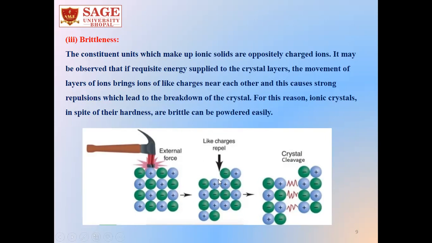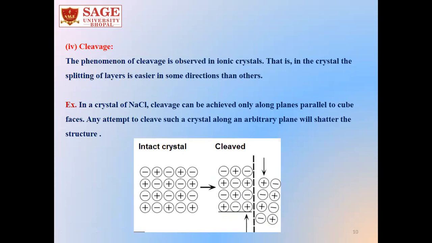sliding of these layers happens, and the movement of these layers brings the like charges near each other. So now the positive charges are next to each other, and this will cause a strong repulsion. Because of the strong repulsion of the like charges, the breakdown of the crystal takes place. So for this reason, although the ionic compounds are hard, they are brittle and can be powdered easily.